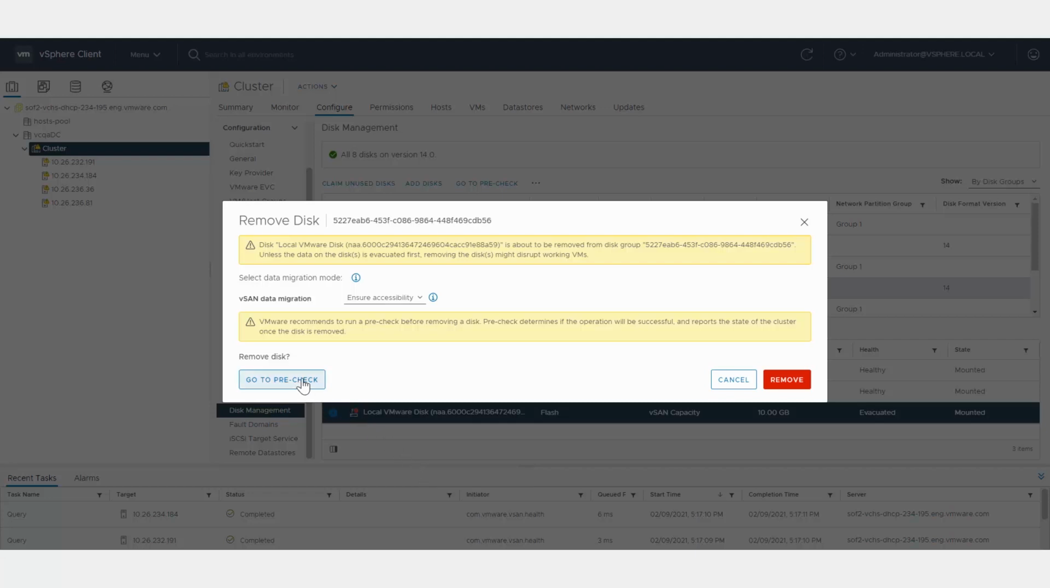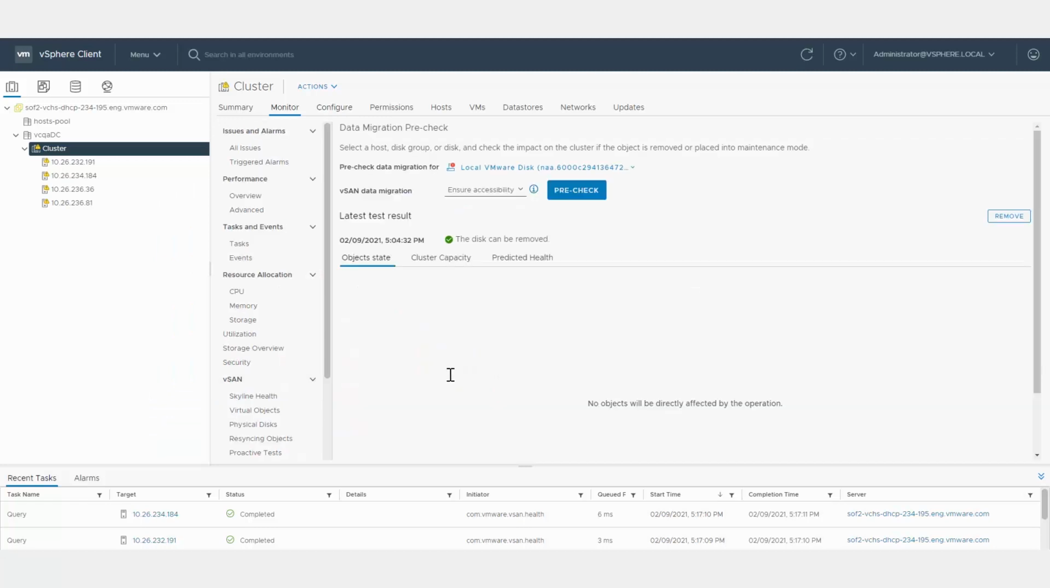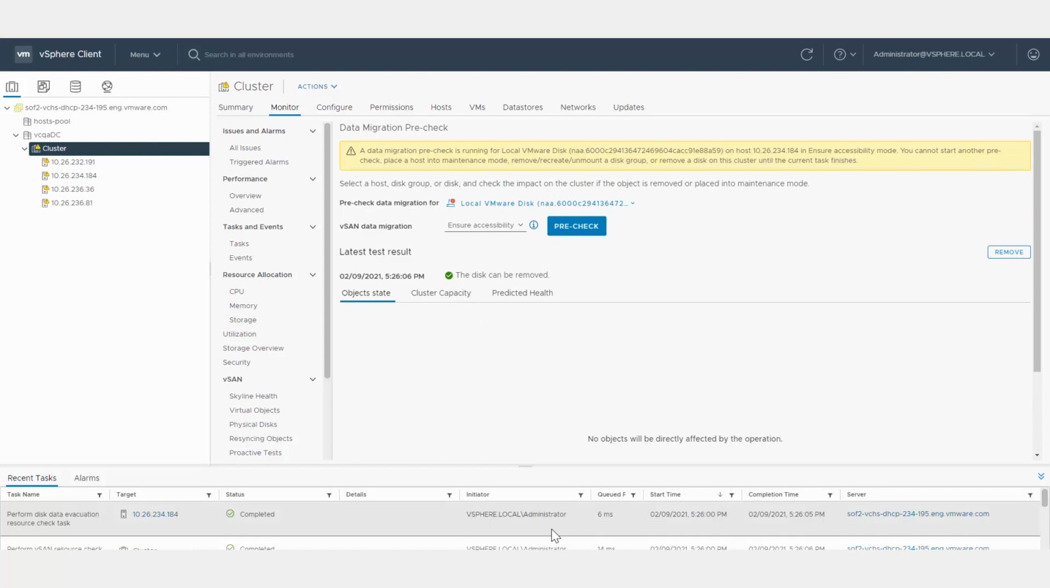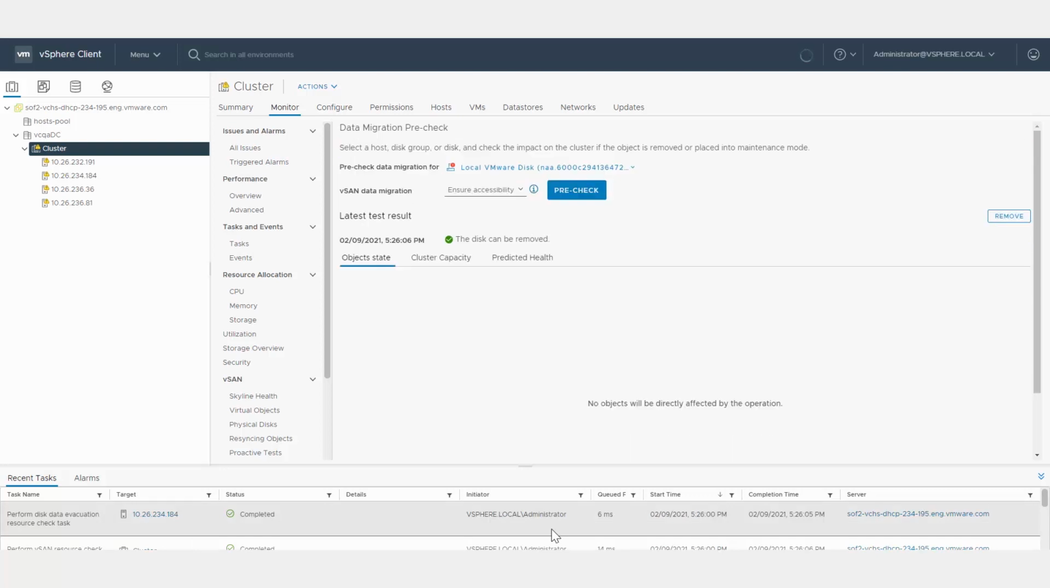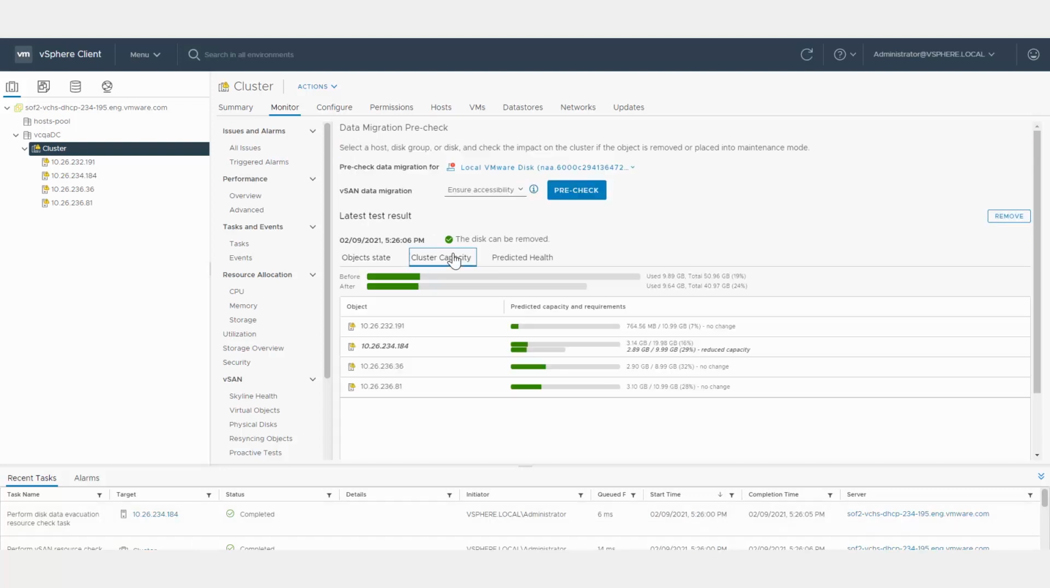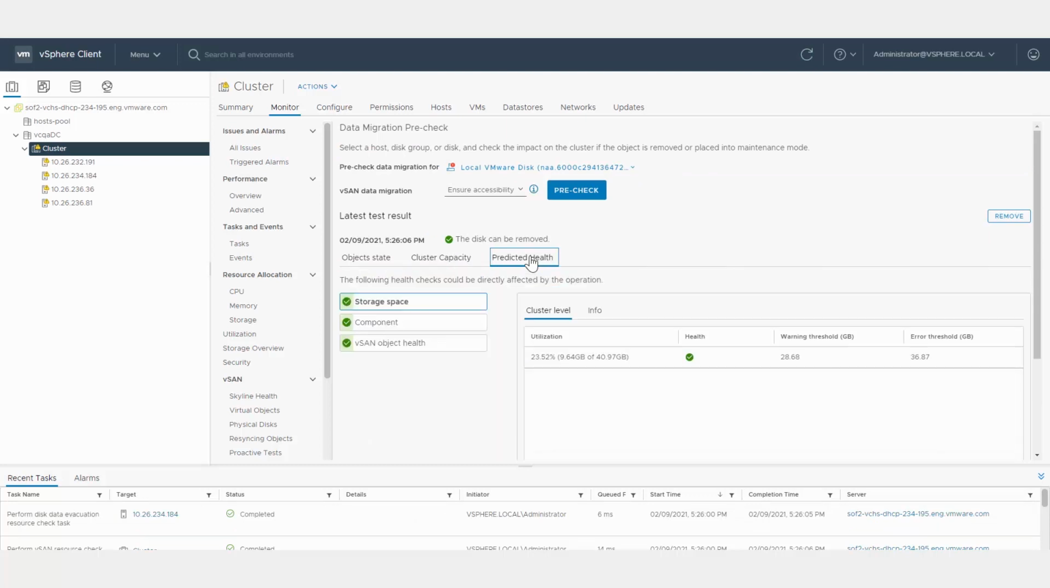Click Go to PreCheck to verify whether the disk can be removed. This check identifies the impact on the cluster if the object is removed or replaced in maintenance mode. Based on the PreCheck results, click Remove.